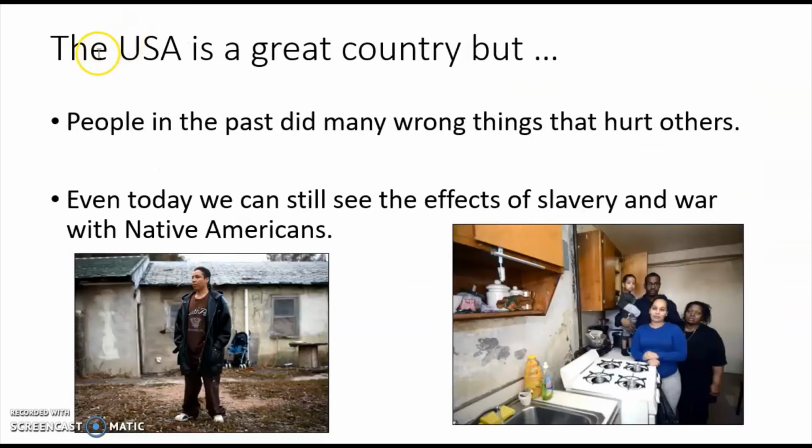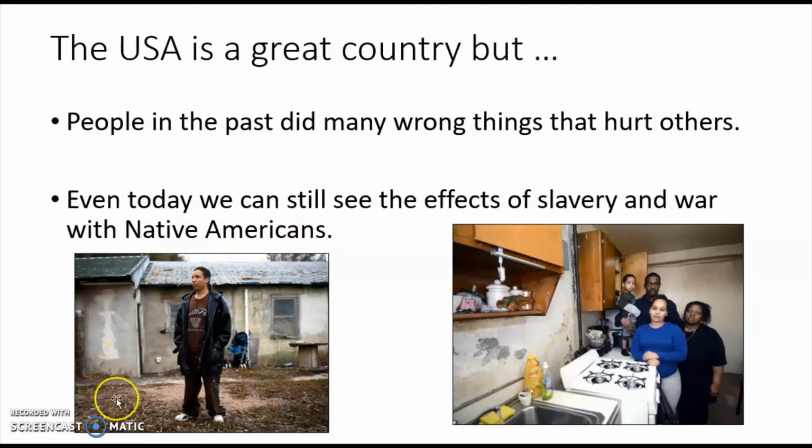So to sum it up, the whole thing, what we talked about in the end, the USA is a great country, but people in the past did many wrong things that hurt others, right? They hurt Black people, they hurt Native Americans. It's just a fact. It's not a great thing, but it happened. Even today, we can still see the effects of slavery and war with Native Americans.